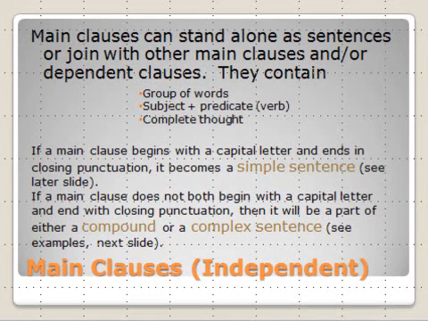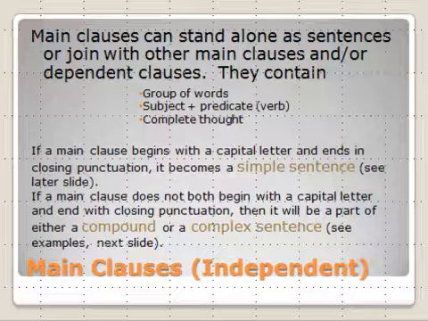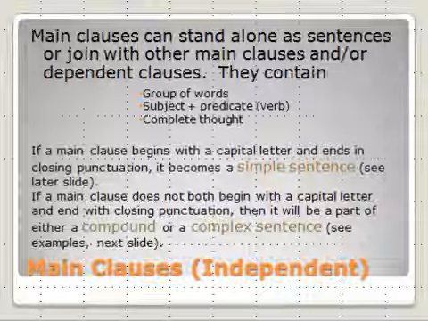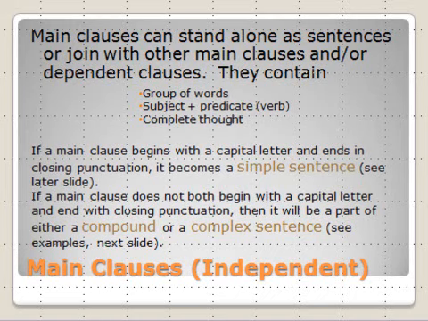So if a main clause began with a capital letter and ended in closing punctuation, we'd call that clause a sentence, right? But sometimes we put several clauses together to make one big long sentence, and the capital will begin on the front end, and then we might not see the closing punctuation after a couple of clauses have appeared in that sentence. So just because a group of words makes a complete thought and contains a subject and predicate, that doesn't mean that it is a sentence.